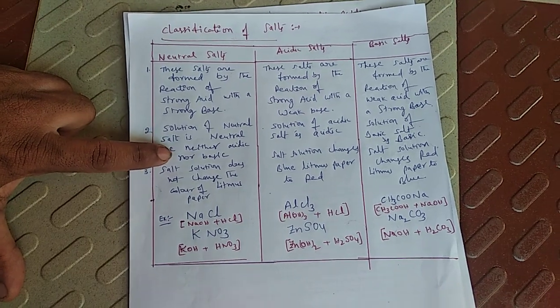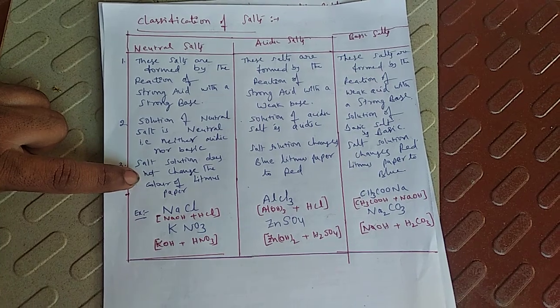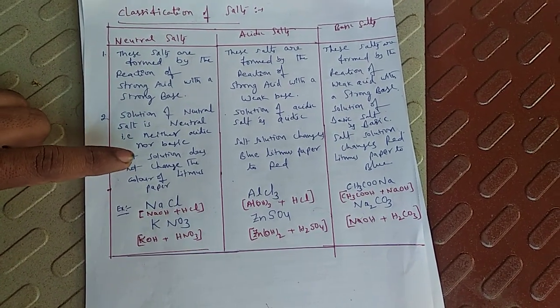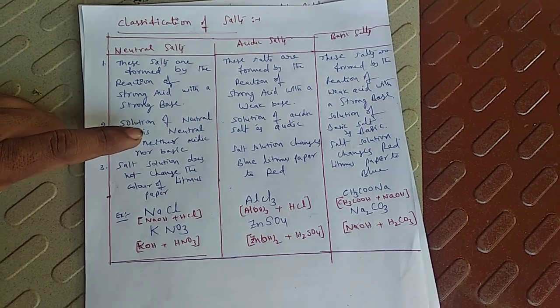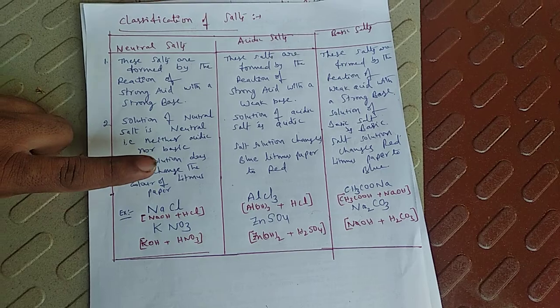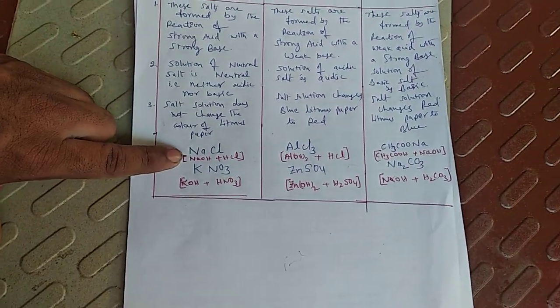Neither acidic nor basic. So the third one: salt solution does not change the color of litmus paper. It cannot change the color of the litmus paper. Why? Because it is neutral in nature. Neutral nature means it will not show acidic nature, it will not show basic nature. Examples, you see, sodium chloride.